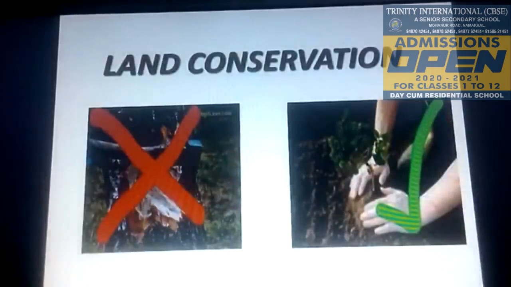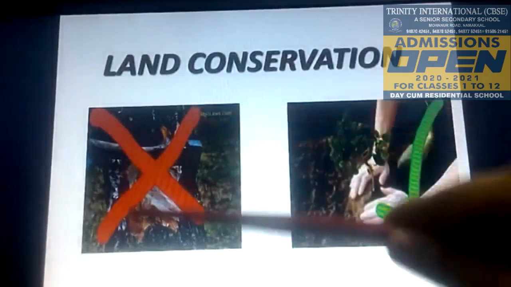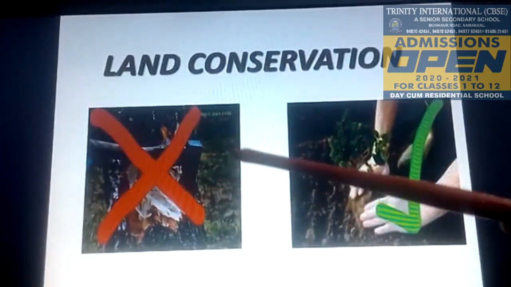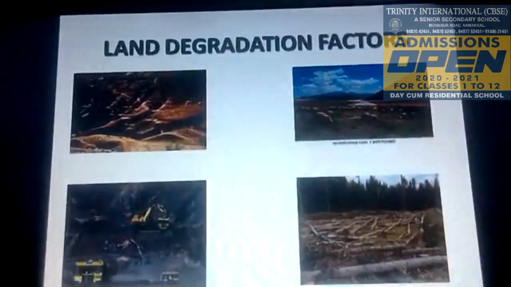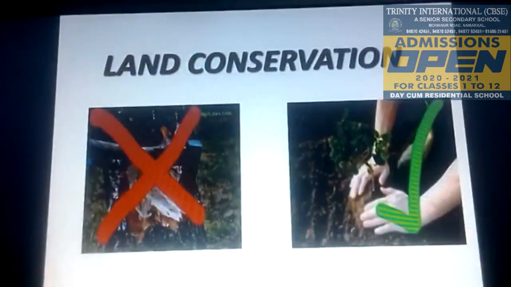Land conservation measures. Soil erosion can be prevented by ending deforestation and beginning afforestation. Practicing terrace farming in the hilly regions. Mining activities should be controlled. Proper disposal of industrial waste and harmful chemicals prevent the land from degradation.